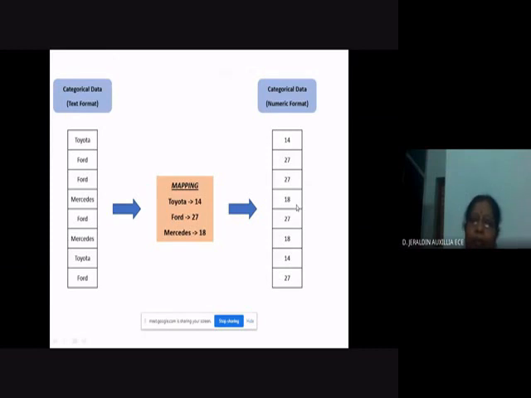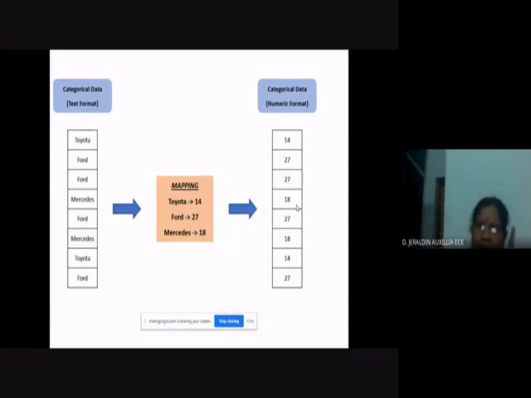So whatever it may be, the feature can be either a numerical feature or a categorical feature. Even if it is a categorical feature, it has to be converted into numerical format. For that, you have to go for the mapping.